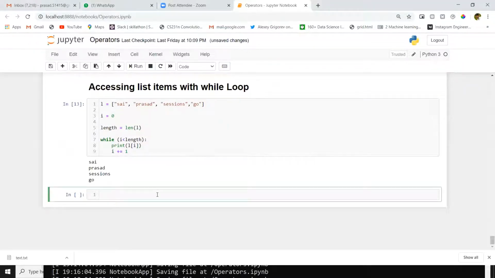Yeah, now we will go for loops. One minute, I'm making this heading here.